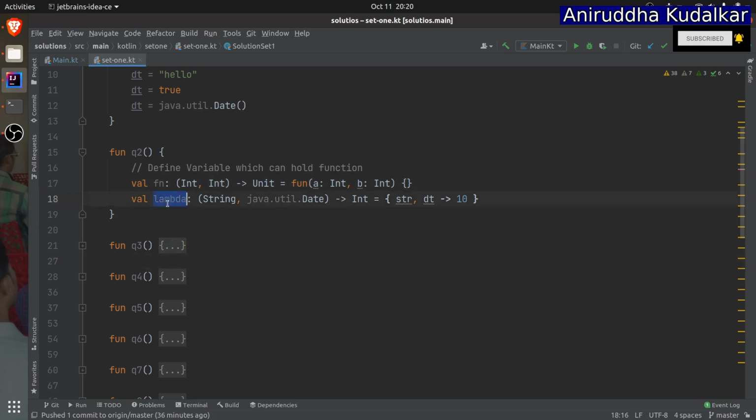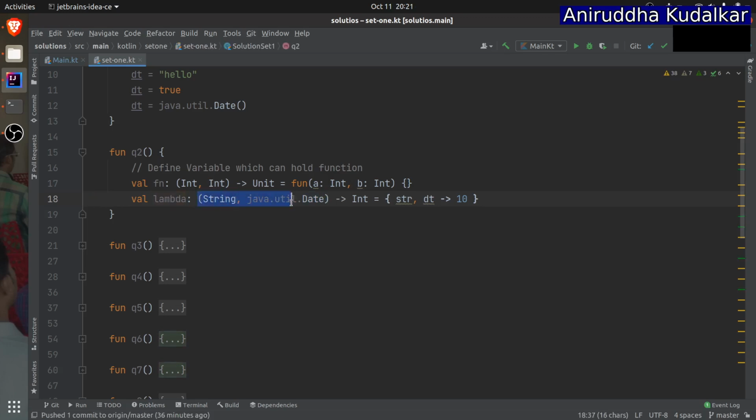Well, another example, lambda. This is an anonymous function represented here by means of lambda. See, lambda is a variable, the function, well, this name can be anything.